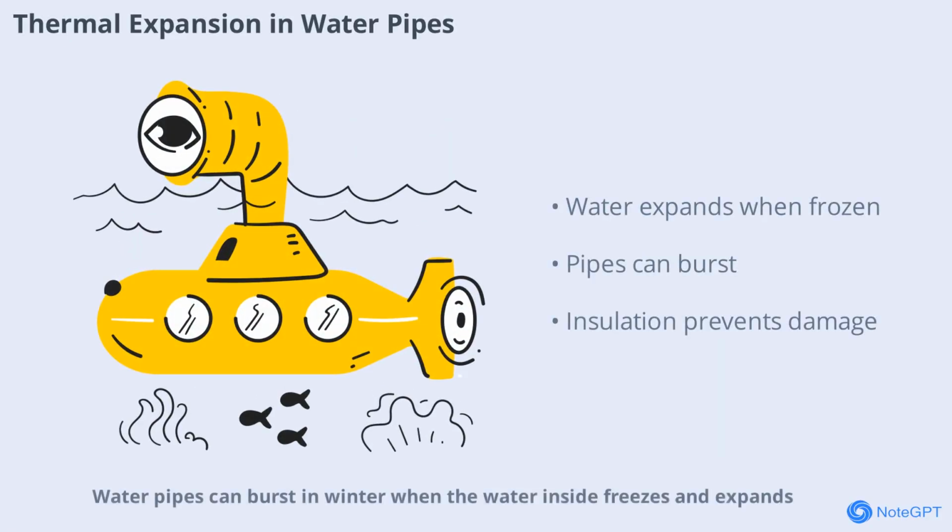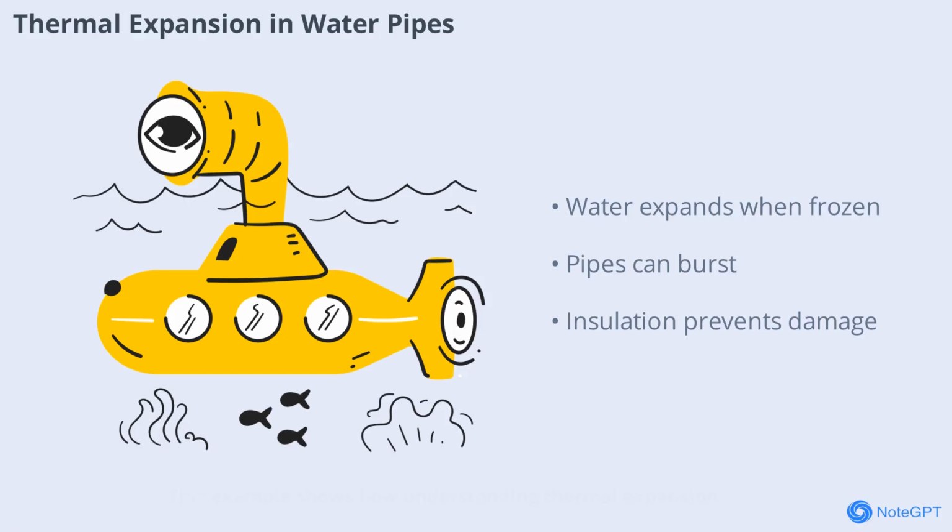Water pipes can burst in winter when the water inside freezes and expands. This is a form of thermal expansion, where the change in temperature causes the water to increase in volume. To prevent this, pipes are insulated or made from materials that can withstand expansion. This example shows how understanding thermal expansion can help prevent costly and inconvenient damage.